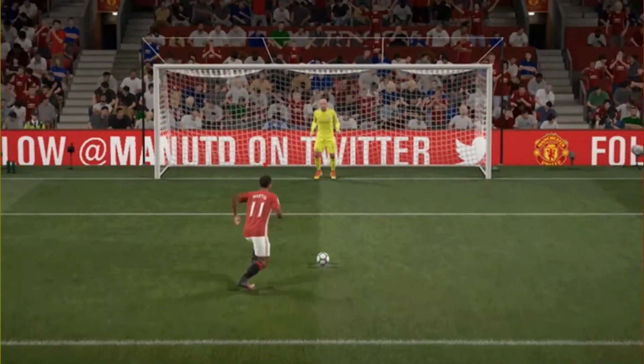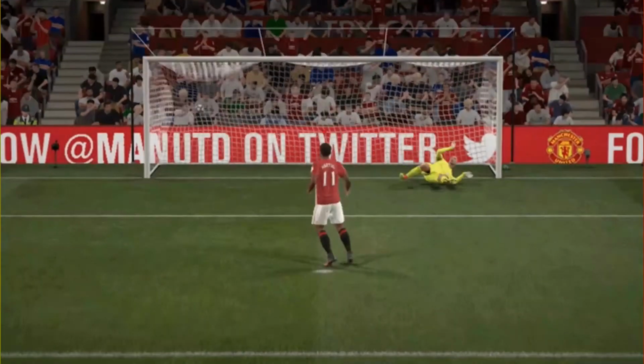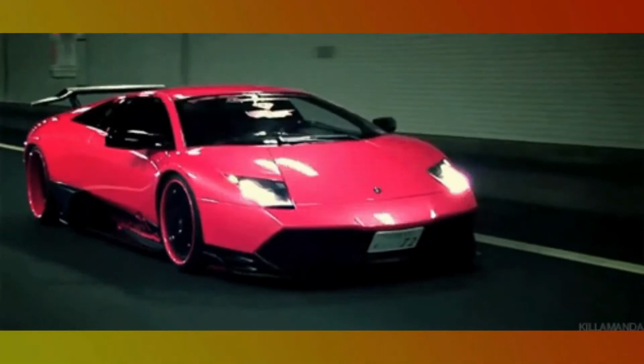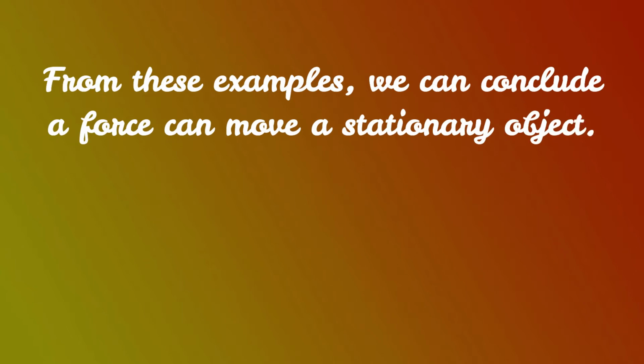In this case, the force of our foot makes the stationary football move. Similarly, the force of the engine makes a stationary car move. From these examples, we conclude that a force can move a stationary object.